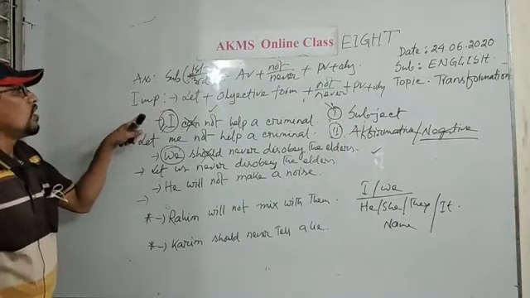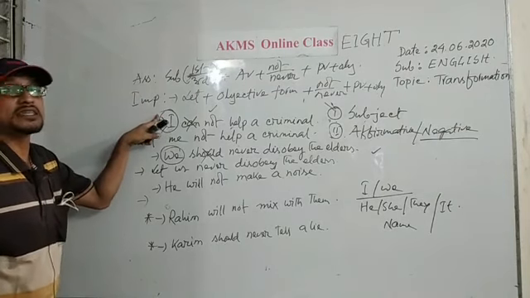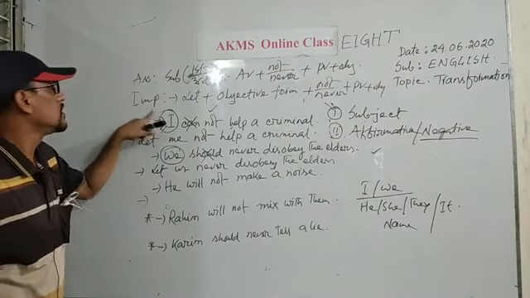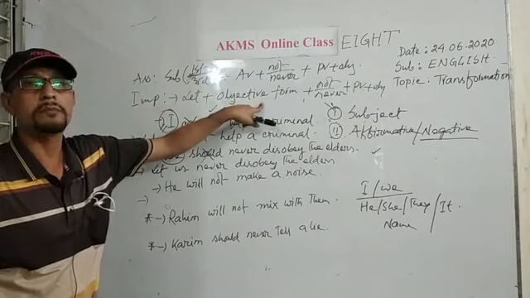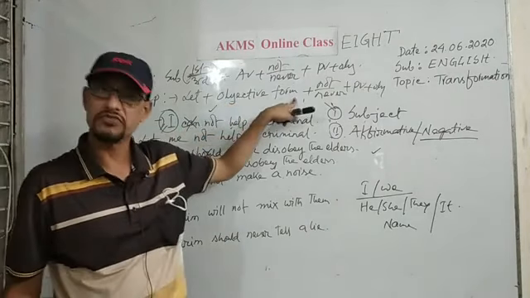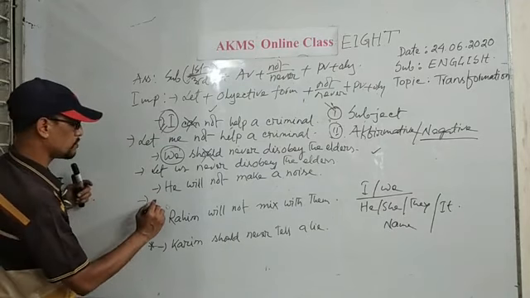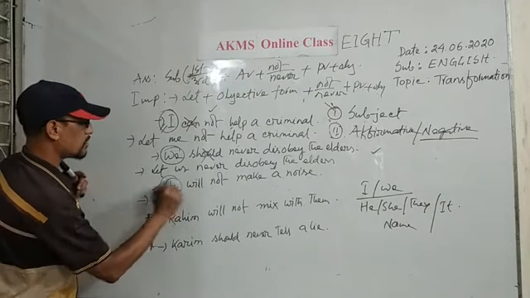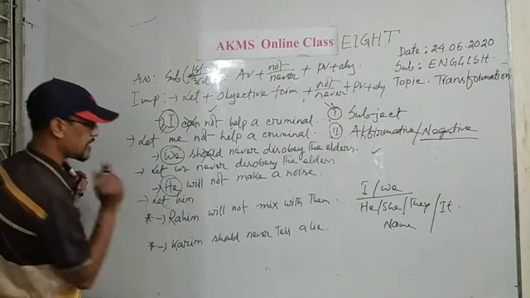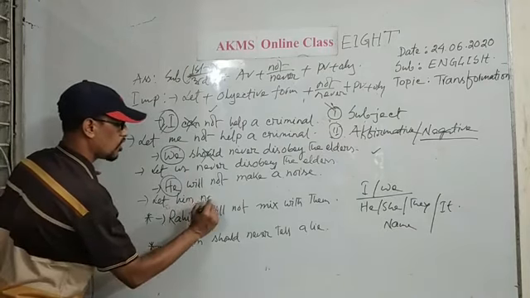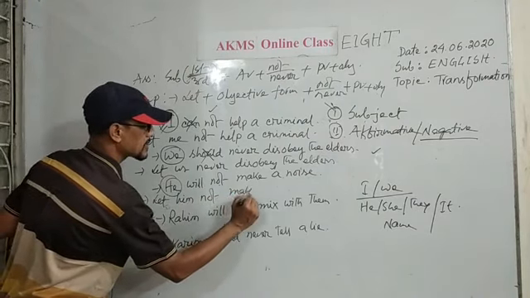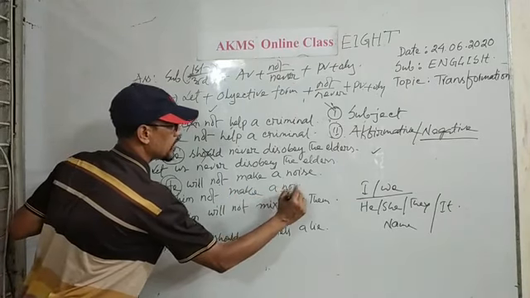Dears, whenever the subject is in pronoun form, the structure of the imperative sentence will be this. The third sentence should be let, the objective form of he is him, let him not make a noise.